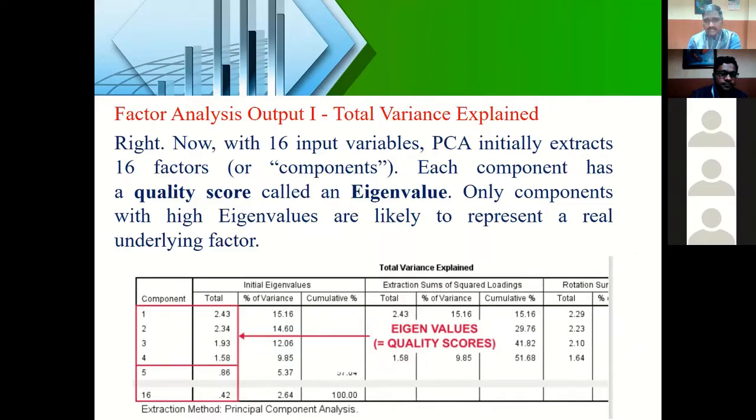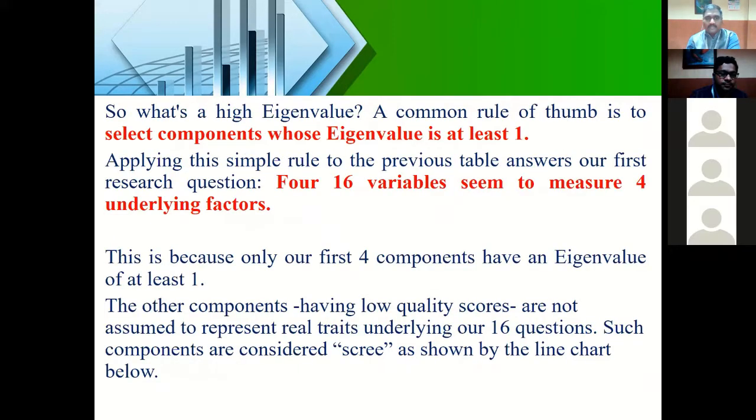So based on the eigenvalue, you can get an idea that my 16 questions, my 16 variables are reduced to 4 factors. That means I am going to have 4 major factors for my study. After this, we explained that the eigenvalue should be minimum 1 or more than that. Based on that, we can confirm how your variables or questions compress to how many factors. That is the first thing.